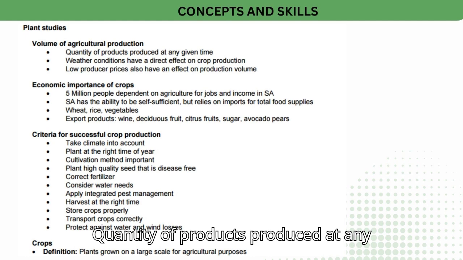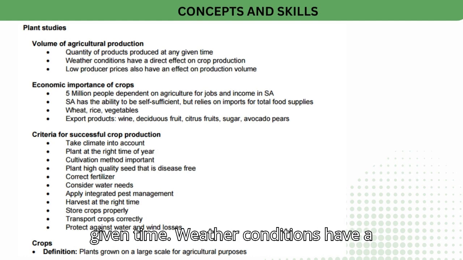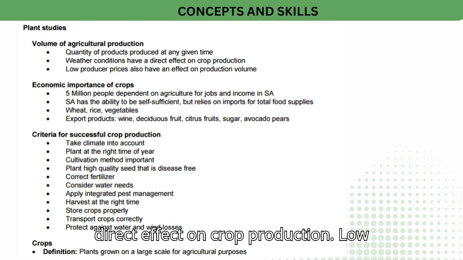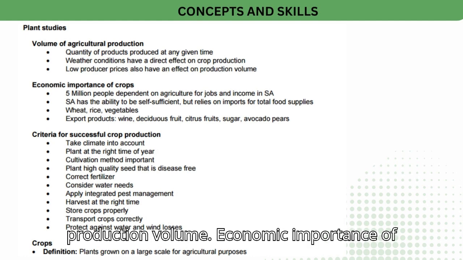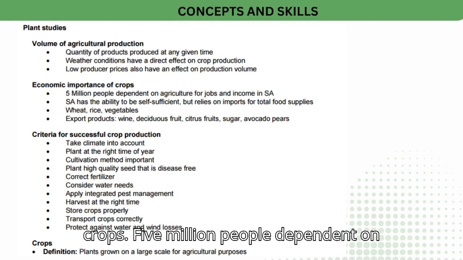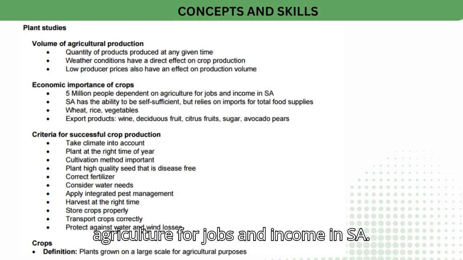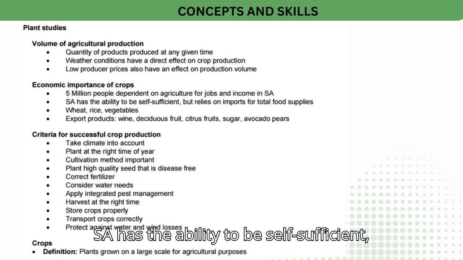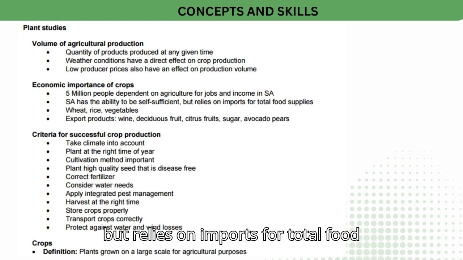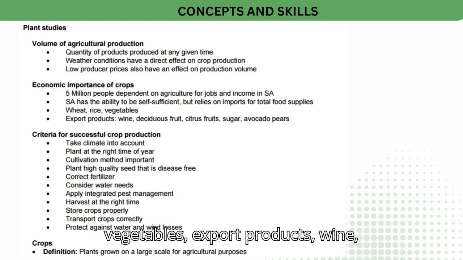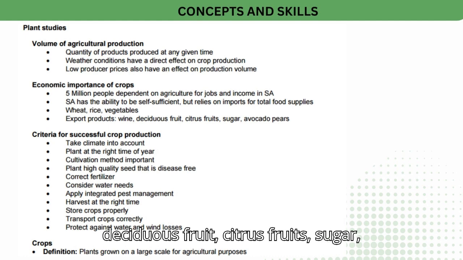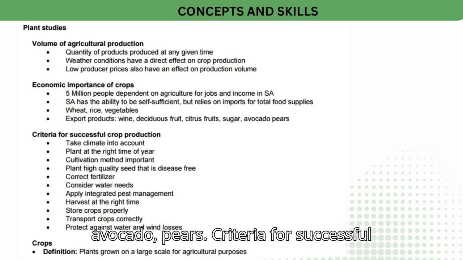Concepts/skills: plant studies. Volume of agricultural production is the quantity of products produced at any given time. Weather conditions have a direct effect on crop production. Low producer prices also have an effect on production volume. Economic importance of crops: 5 million people are dependent on agriculture for jobs and income in SA. SA has the ability to be self-sufficient, but relies on imports for total food supplies. Wheat, rice, vegetables. Export products: wine, deciduous fruit, citrus fruits, sugar, avocado, pears.